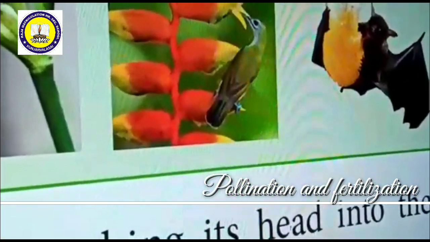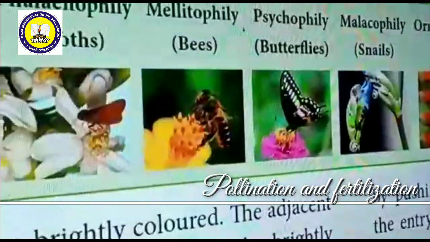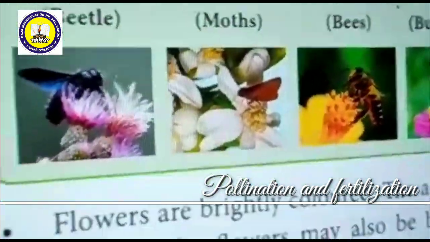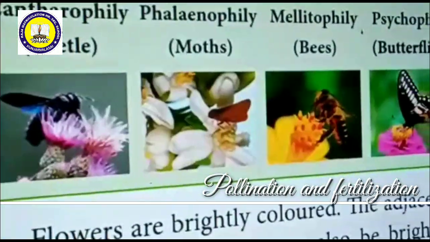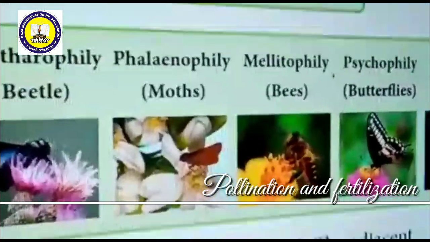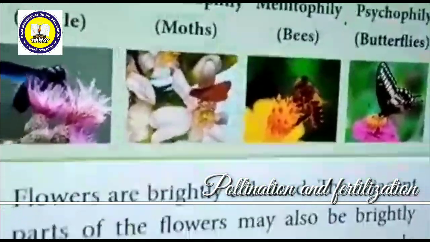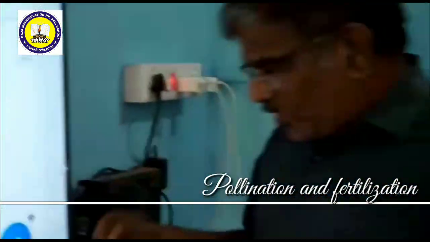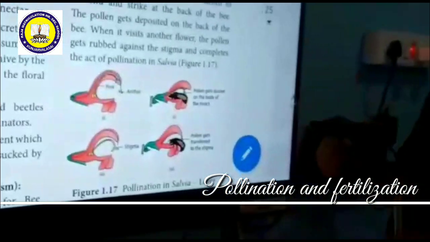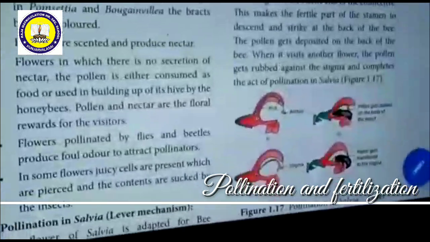After pollination, what will happen? The pollen grains from the anther travel to the stigma. The stigma is always ready to receive the pollen grain. The stigma has a huge amount of mucilage or fluid substances to receive the pollen grain.